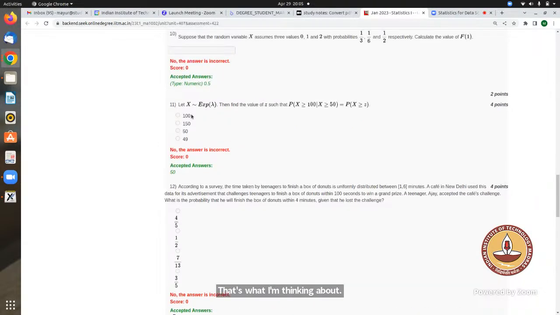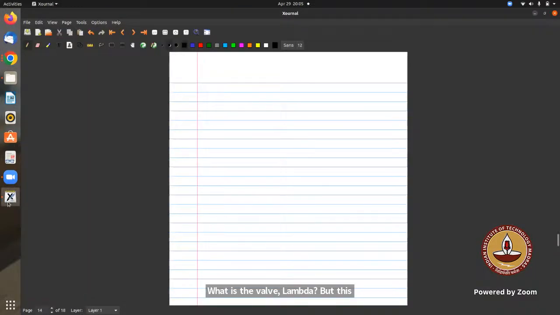So, question number 11. Let x be exponentially distributed with parameter lambda, and find the value of z such that this should be equal. What is the value of lambda? It's not there, I don't think so.